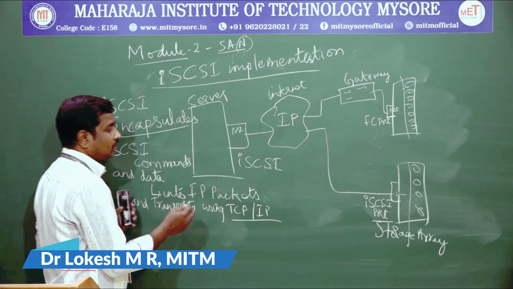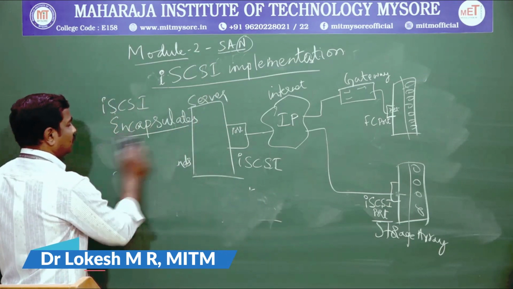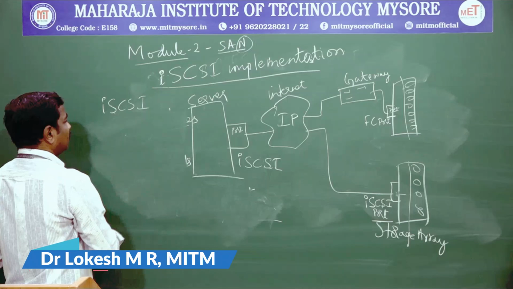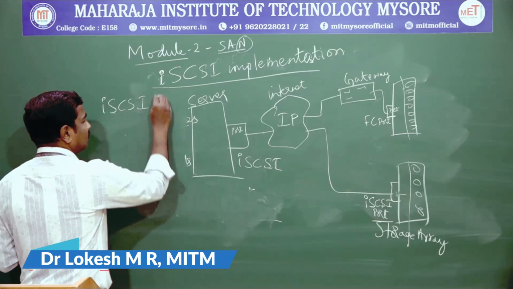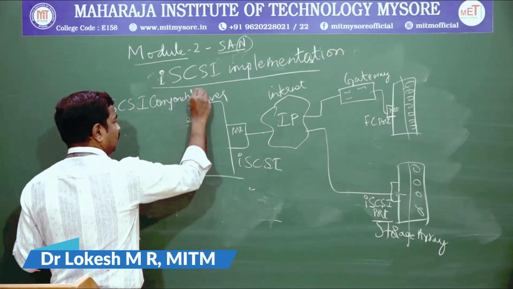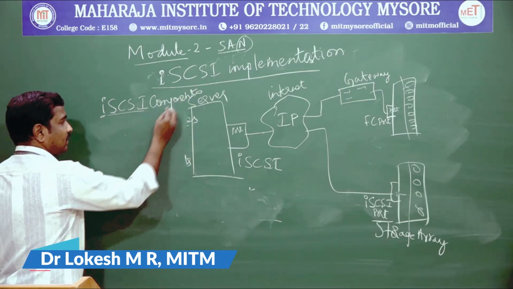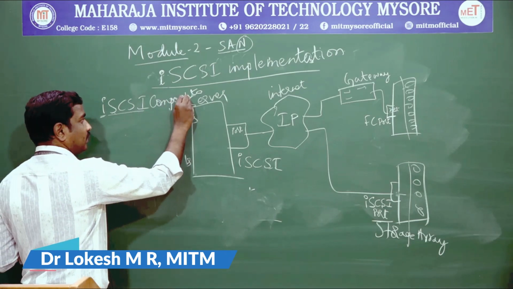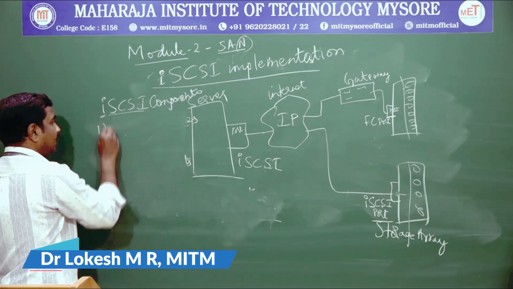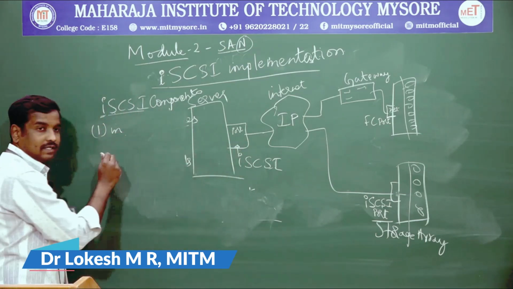For example, these components of IP small computer simple interface should contain an initiator. That means there should be an initiator here.